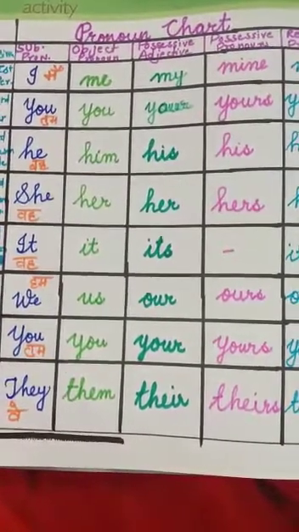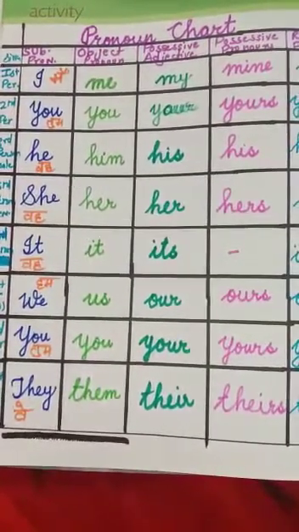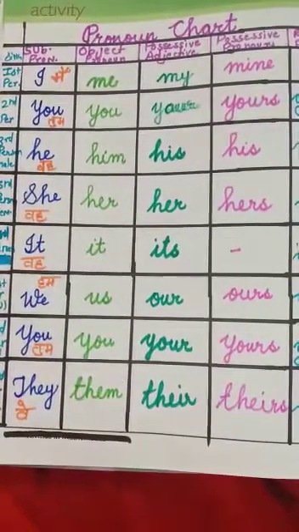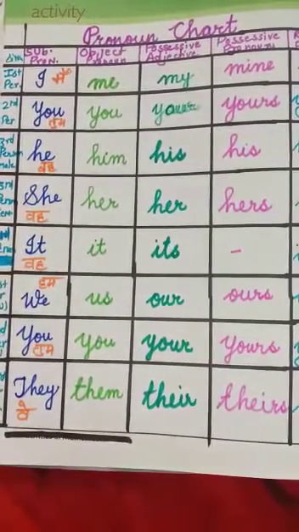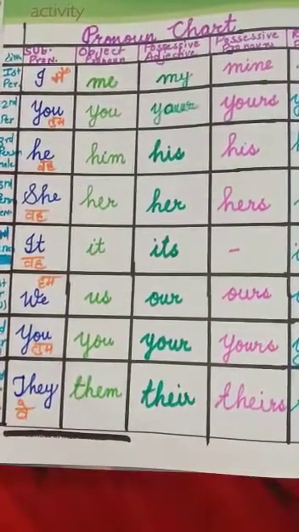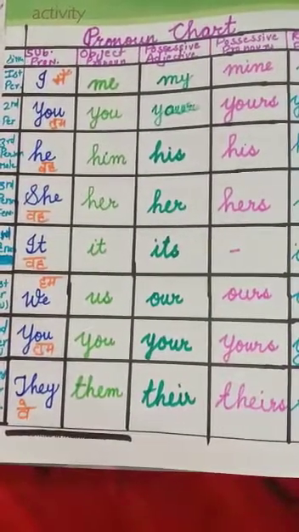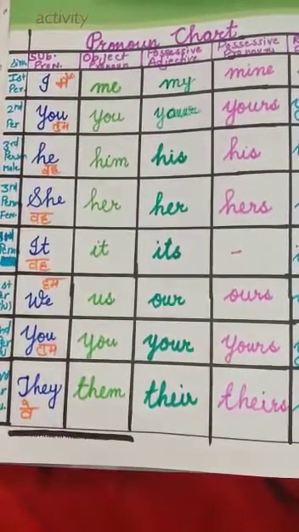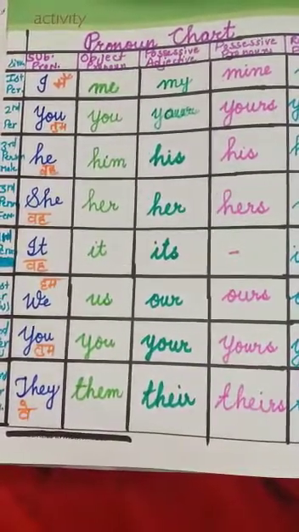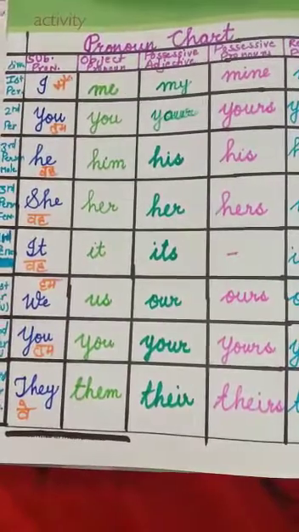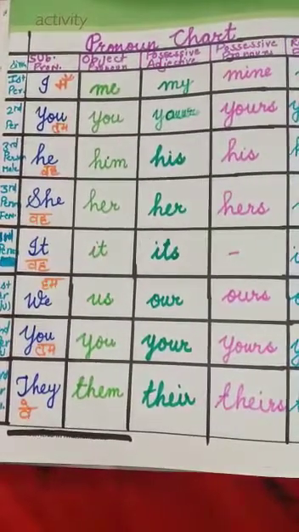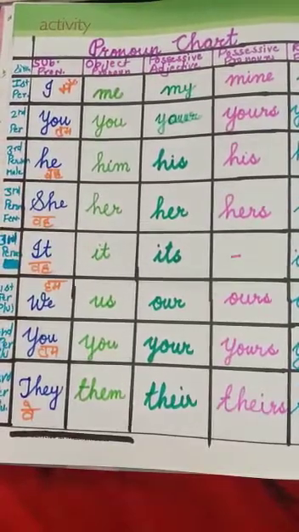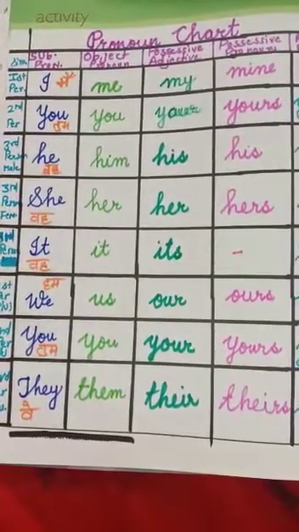The subject is I, and the object pronoun is me. Possessive adjective my, possessive pronoun mine. So for first person you can say I, me, my, mine. But you have to recognize subject, object, possessive adjective and possessive pronouns.